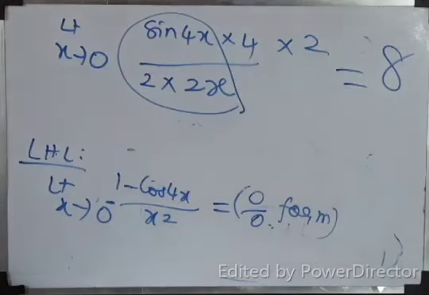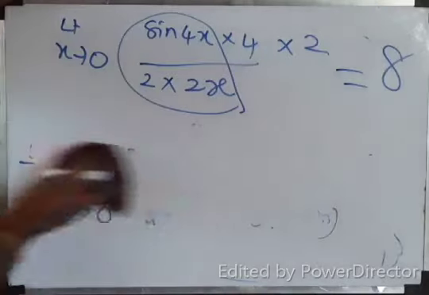Correct. But you have to say RHL also. RHL value also 8 to be proved. Okay. You can't conclude only with LHL because the condition is LHL must be equal to RHL, which is equal to f of a. So LHL, RHL you have to say it is 8, then only you can connect with the k.